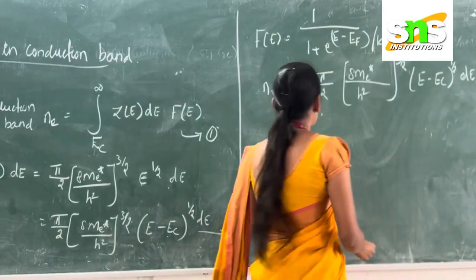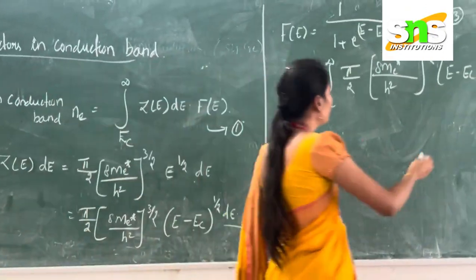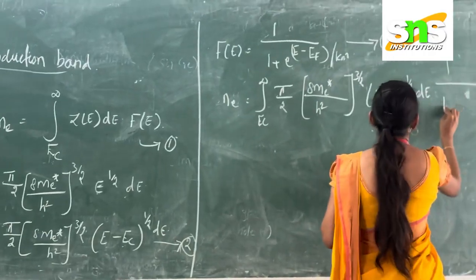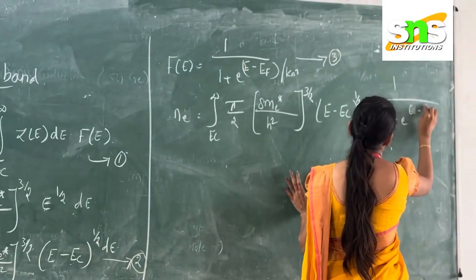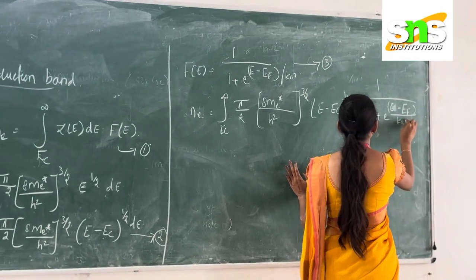And then one more equation. What is the value of f(E)? The f(E) value is 1 divided by 1 plus e power of (E minus Ef) divided by kT.